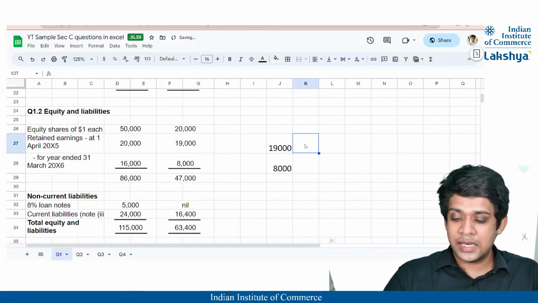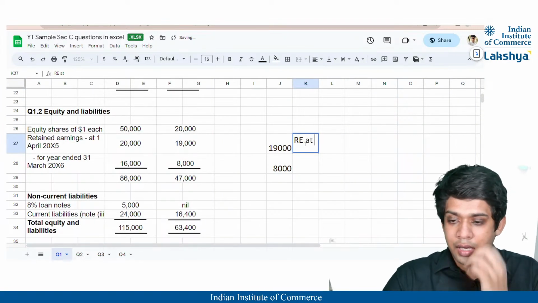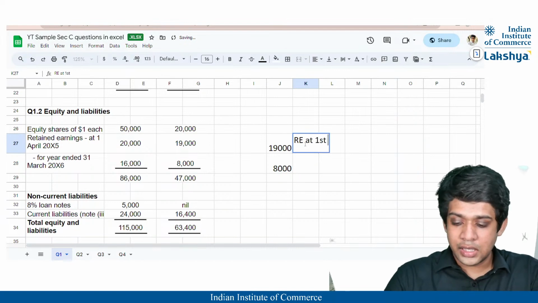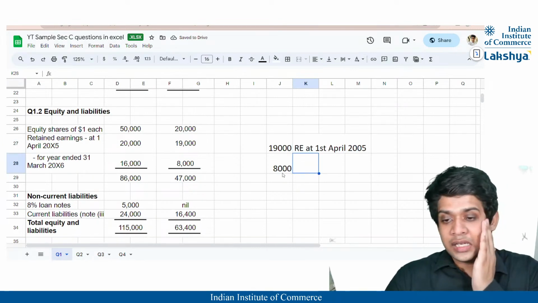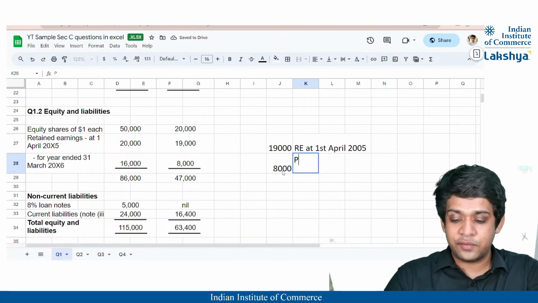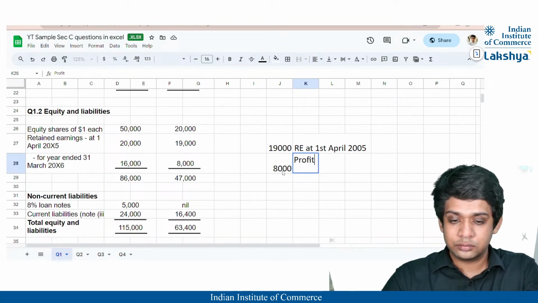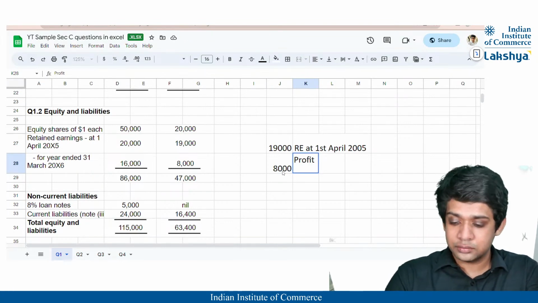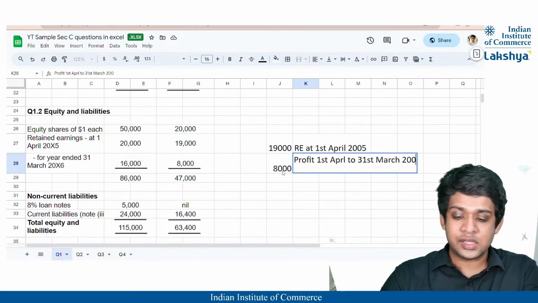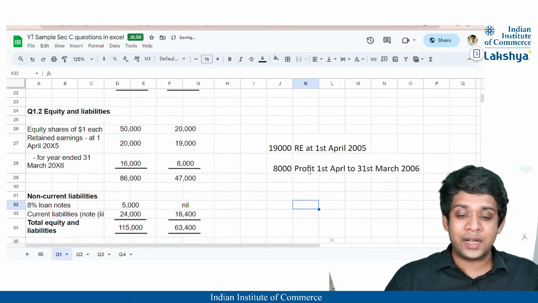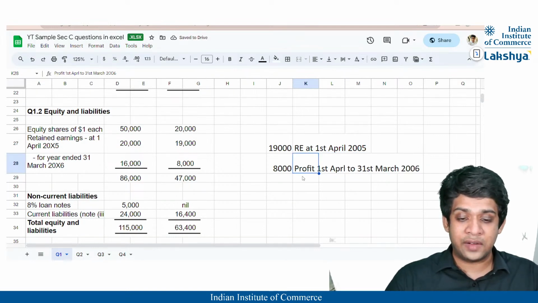Yes. So this is the retained earnings at 1st April 2005, correct? And this is the profit for the full year, from 1st April to 31st March 2006, correct? Now we have acquired the company not on 1st April 2005, right?